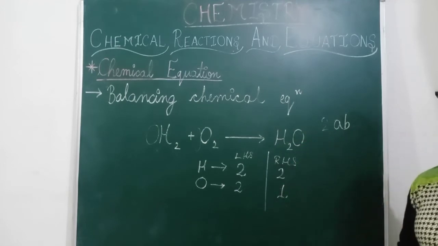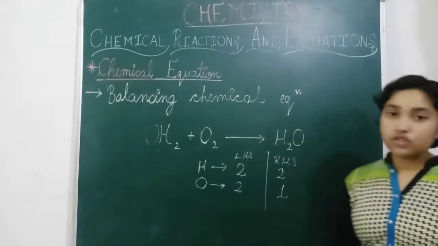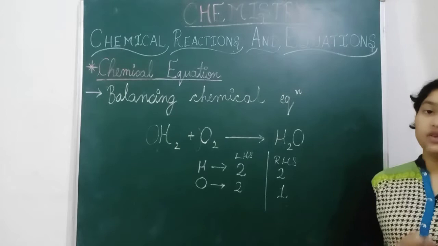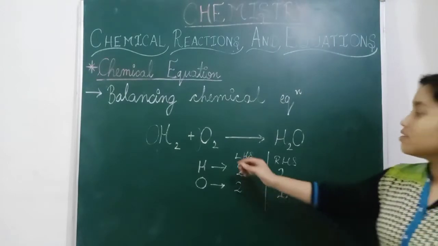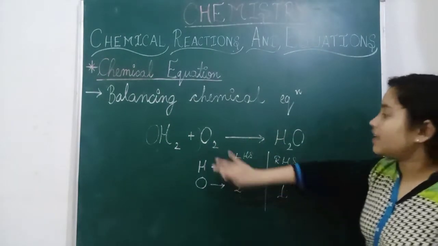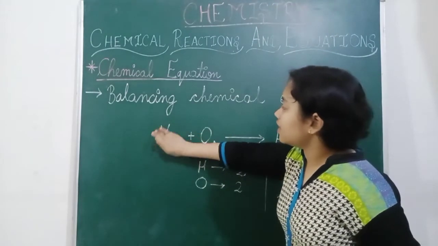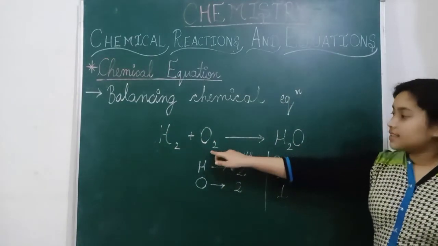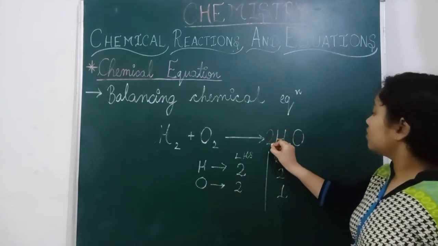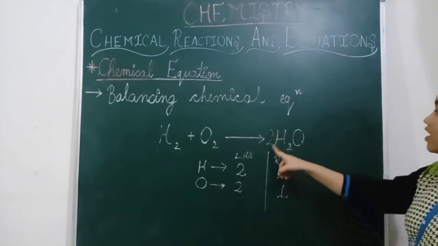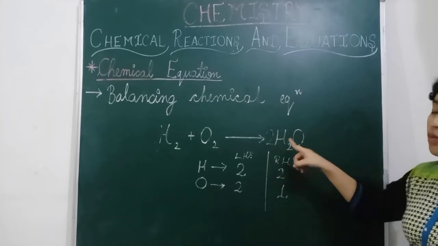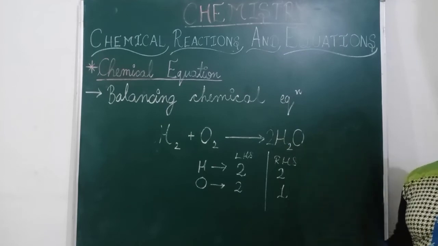So these are some rules for how to balance the chemical equation. Now we are going to balance this chemical equation. Hydrogen is balanced, 2 and 2, but oxygen is not balanced. So we have to balance oxygen here. Now we will add 2 here, written as a prefix. How many oxygen are here? They are 2. But hydrogen is doubled now, because 2 into 2 is 4.